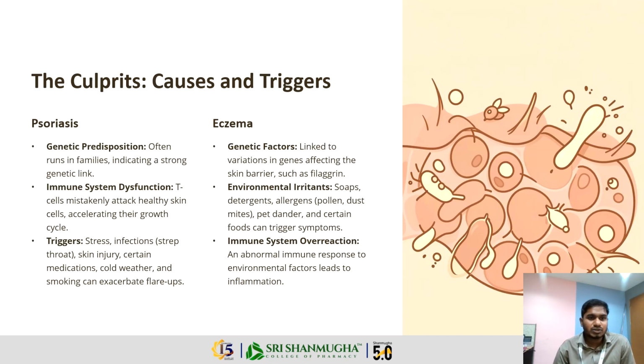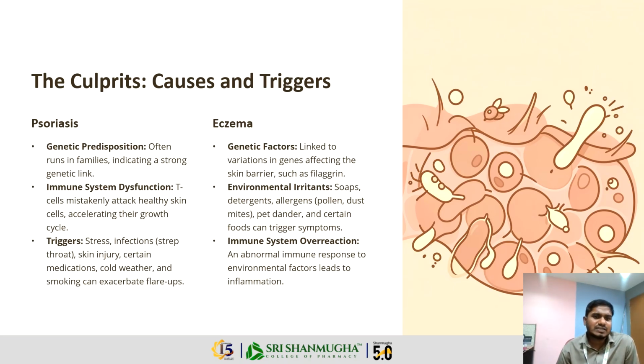Psoriasis first: genetic predisposition often runs in families, indicating a strong genetic link. Immune system dysfunction: T cells mistakenly attack healthy skin cells, accelerating their growth cycles. T cells are white blood cells, T lymphocytes and B lymphocytes. Their main focus is to prevent any infection. In our body we have antibodies. The main role of antibodies is, when any infection enters our body, the antibodies fight the antigen or microorganism.